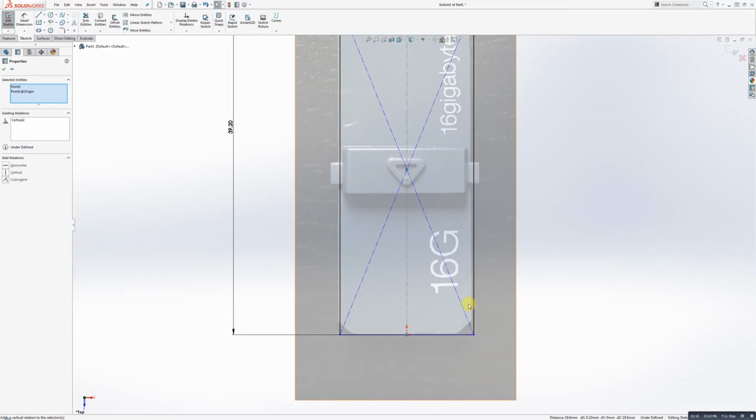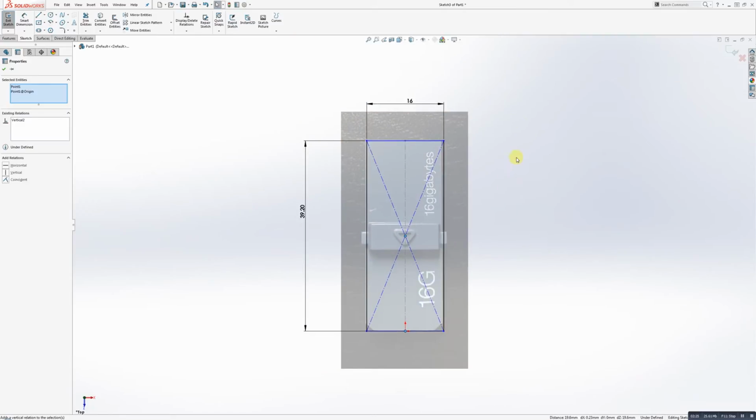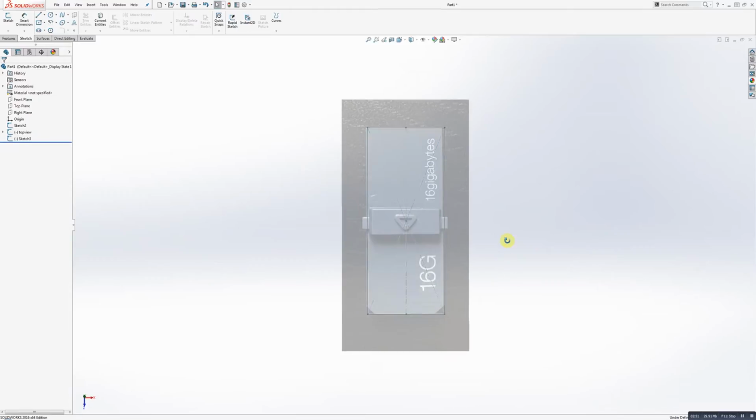That just lines the two up. You can see my sketch is off from the image a little bit, and that's okay, because I am not attached too much to this reference image. Again, it's just a very loose representation of what I'm trying to build. I took the photo with my phone, I was half asleep when I did it, and I was probably standing at an angle. All these things lead to an inaccurate image, and what we're trying to do is build an accurate model. So we'll let SolidWorks do the accuracy for us and let that image just keep us on track. I'm going to approve that, and let's take a look in 3D at what we've got here.